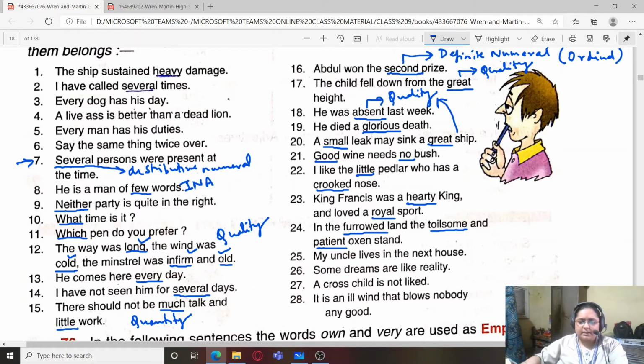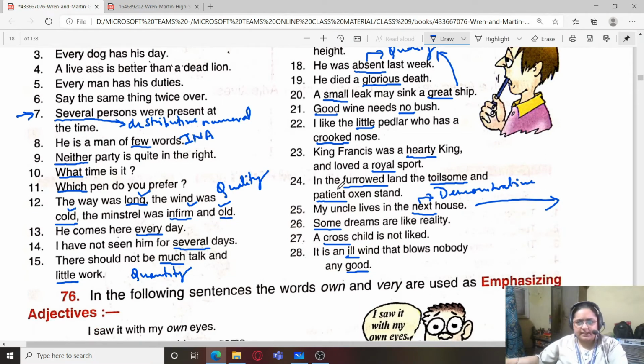My uncle lives in the next house. So I am pointing to the house. Which house? The next house. So again this is a demonstrative adjective. Some dreams are like reality. Some dreams. Again we are not counting the dreams, so indefinite numeral adjective. A cross child is not liked. Adjective of quality. It is an ill wind that blows nobody any good. Ill wind, good. So both of them are adjectives of quality. So this is how you have to point out the adjectives in the sentence and you have to write its kind.